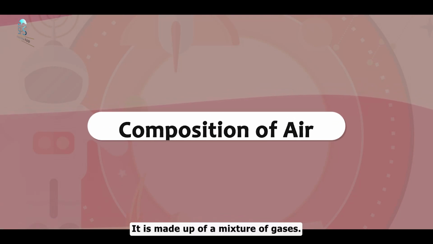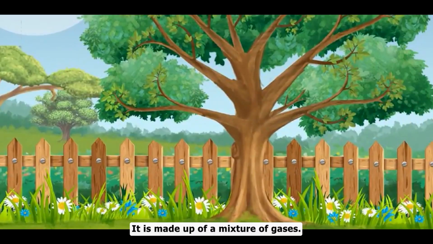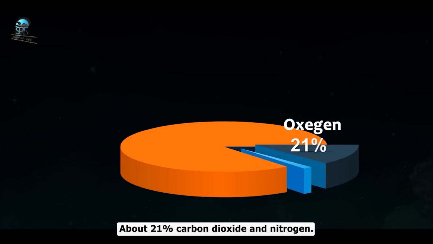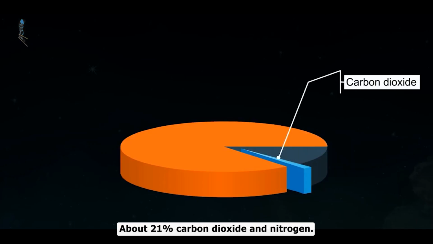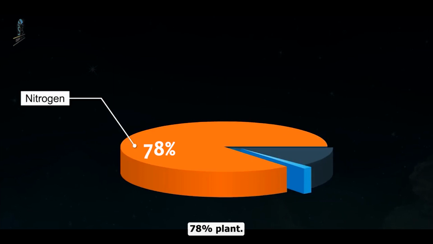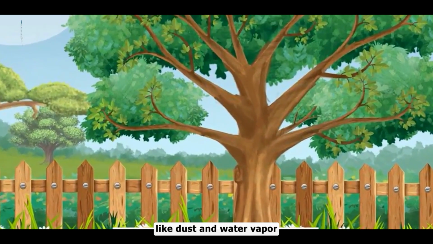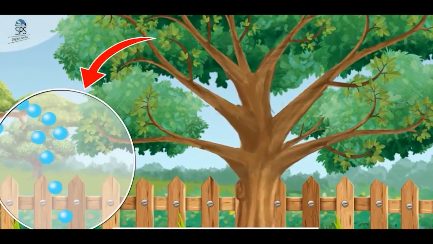Composition of air. Air is made up of a mixture of gases. The most common gases are oxygen, about 21%, carbon dioxide, and nitrogen, 78%. Plants use carbon dioxide to prepare their own food. There are also other things like dust and water vapor in the air.